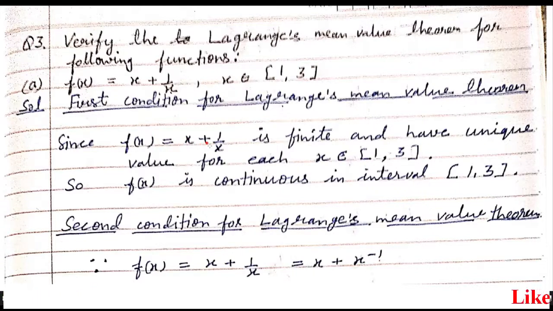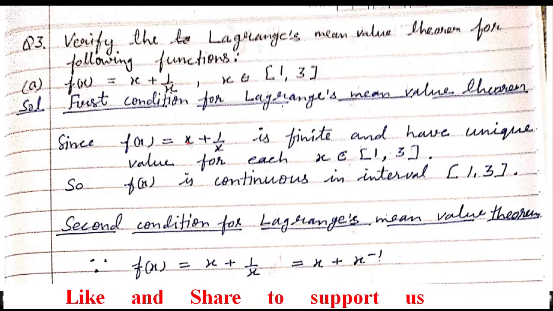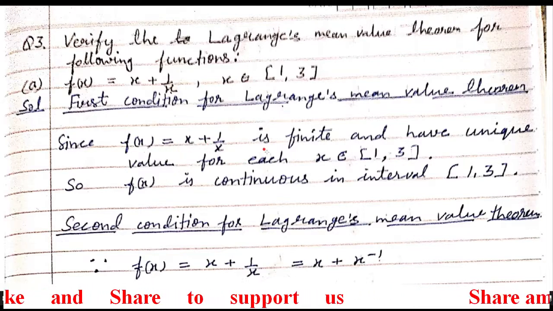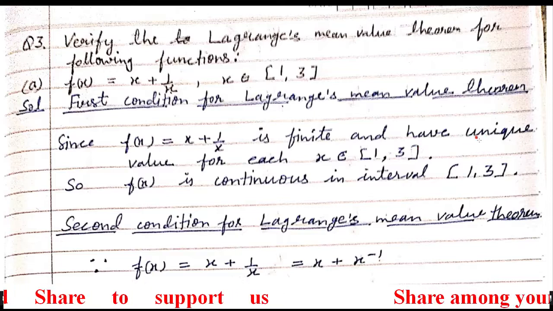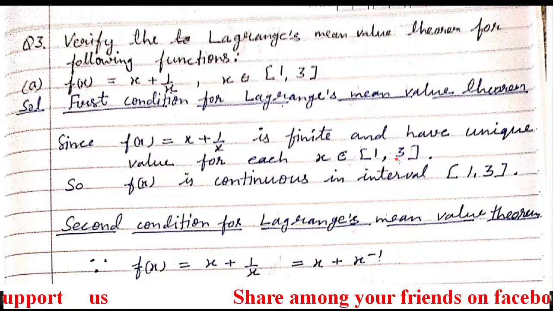If you put 1 here, it's going to be 2. If you put 2 here, it's going to be 2.5, like this. So when you substitute different values from 1 to 3, you will get different answers of f(x). That means f(x) is unique for each x belonging to the closed interval [1, 3].